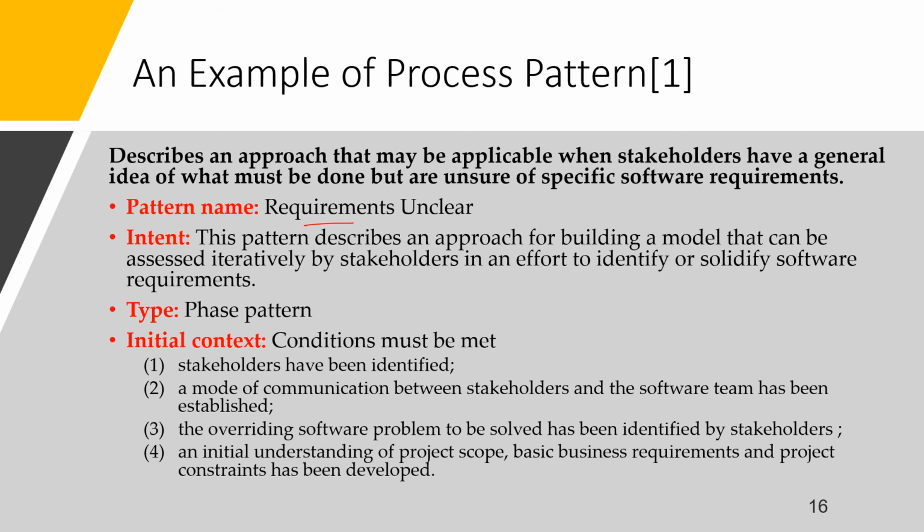Type: phase pattern. Initial context: conditions must be met: stakeholders have been identified, a mode of communication between stakeholders and the software team has been established, the overriding software problem to be solved has been identified by stakeholders, and an initial understanding of project scope, basic business requirements, and project constraints has been developed.